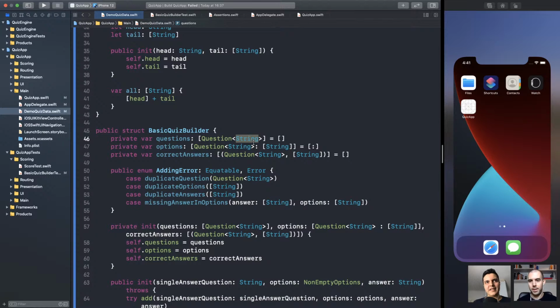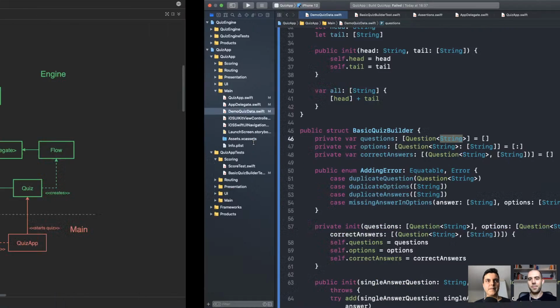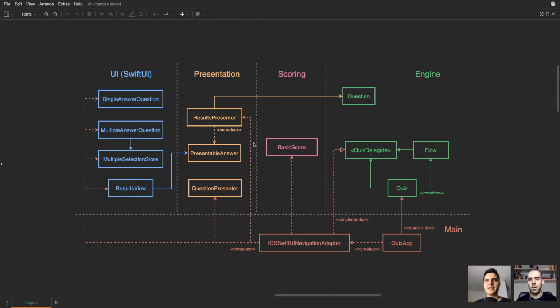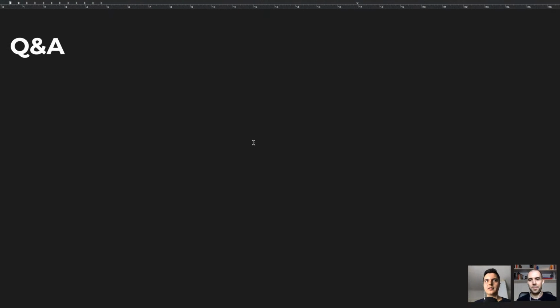We're going to protect invariants of what a question is, what an option is, exactly, in a different domain type, not in the builder. The builder just protects invariants of the quiz structure, the data structure. We still need to define what a question is, what an option is, with better types. We're going to do it in the next episodes. Same for why not making that tuple into a type now? Yeah, falls under the same category.